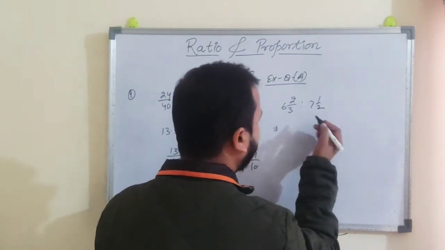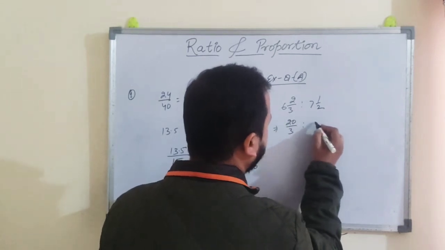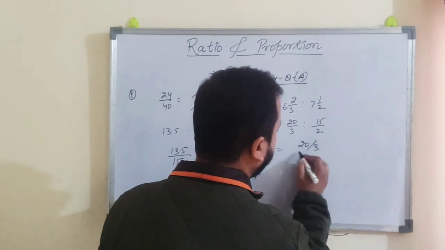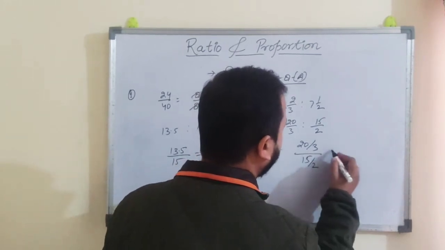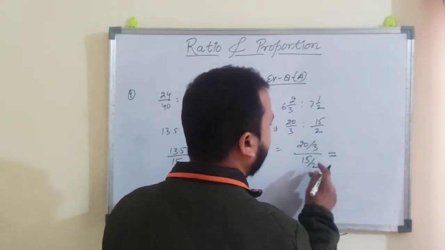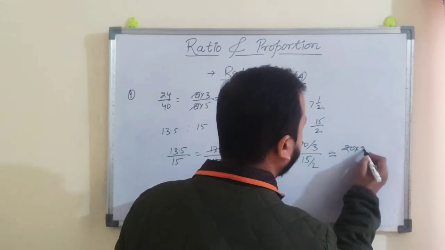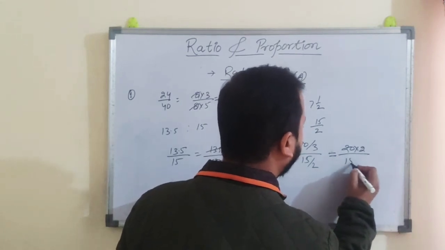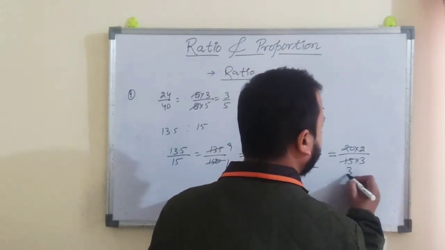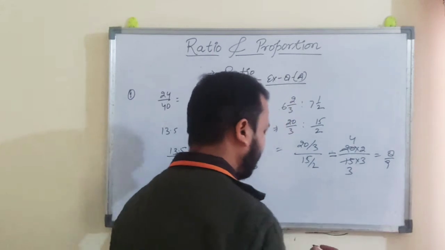So first convert it into improper fractions: 20/3 and 15/2. Write it 20/3 and 15/2. Then this 2 goes to the numerator side and this 3 comes to the denominator. So 2 into 20 and 15 into 3. So 5 threes are 15, 5 fours are 20, so 8/9.